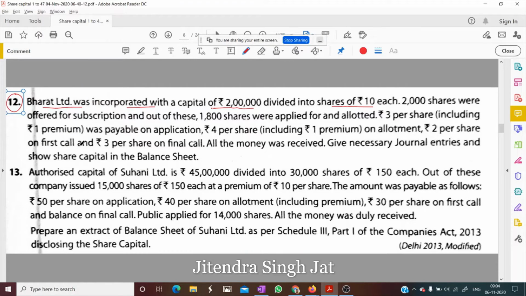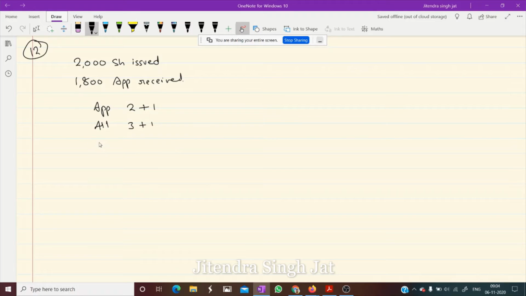Then 2 per share on first call and 3 per share on final call. So 2, 3, 2, 3 makes 10, plus 2 rupees premium. It means we are selling the share for rupees 12 and the face value of the share is 10. 1 rupee of SPR we are collecting on application and 1 rupee of SPR at the time of allotment.